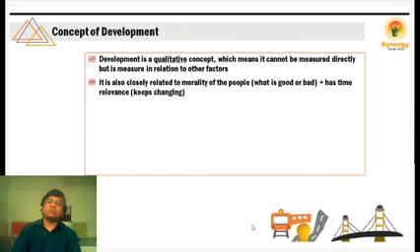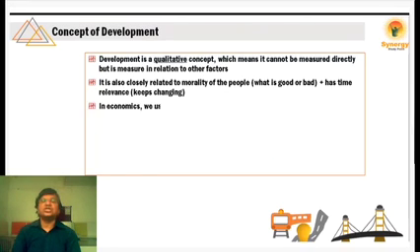So somebody will say yes. Why? Because now the Jan Dhan account has been started, and this person can have direct access to the Jan Dhan account through his mobile. So obviously, it's a good thing. It is leading to development. But again, if that person's son is using that mobile or that internet connection for playing PUBG, then obviously that's not a good thing. So relevance keeps on changing.